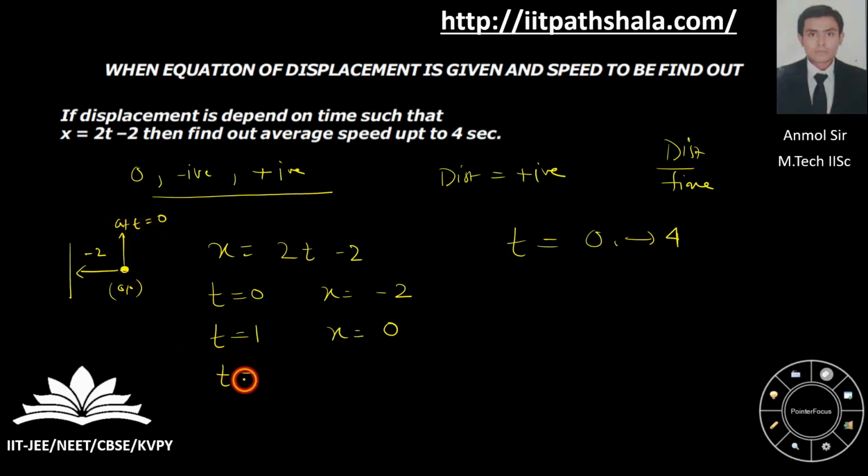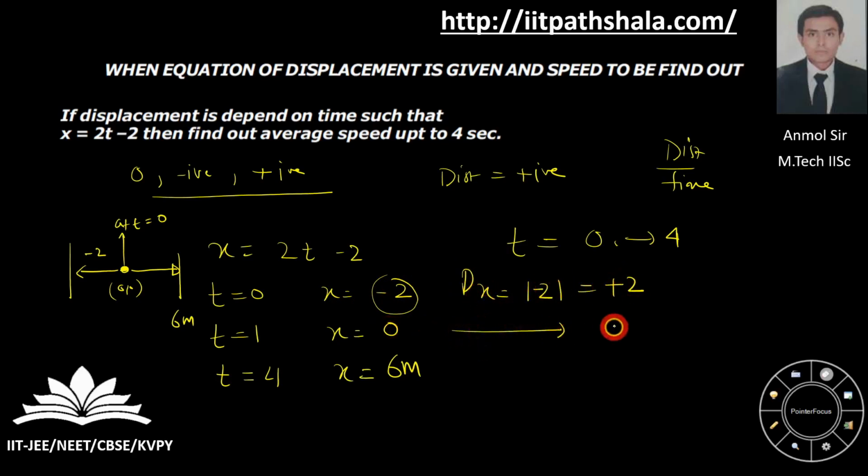Let us move forward. Let us take the final point itself, t equal to 4 second. At t equal to 4 second, I am 6 meter from the origin, forward. Now as you can see, distance is the magnitude itself, the modulus of the displacement. So at time t equal to 0, if I have a displacement of minus 2, I have a distance of plus 2. Here you can see a distance of 0, and from here a distance of plus 6.